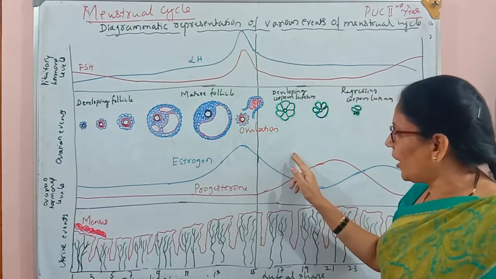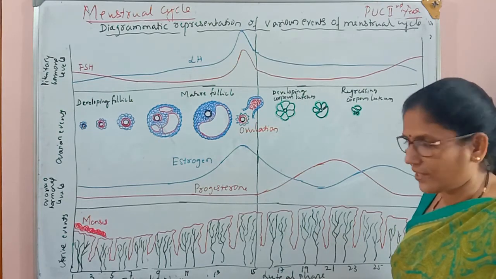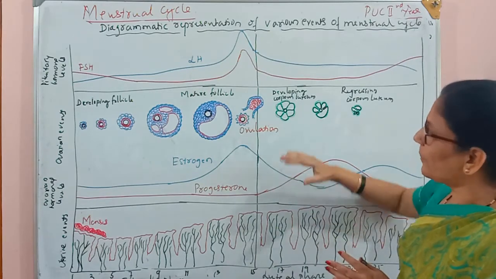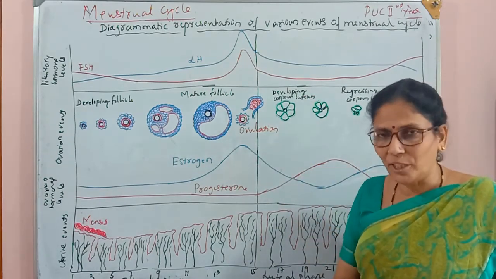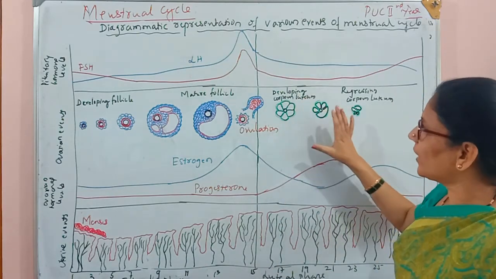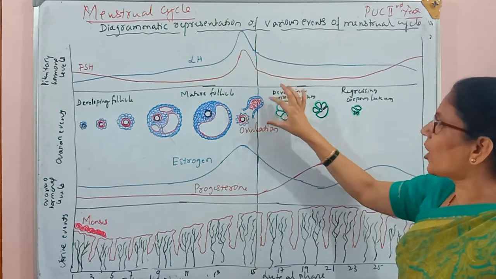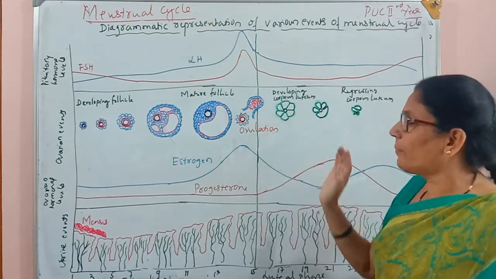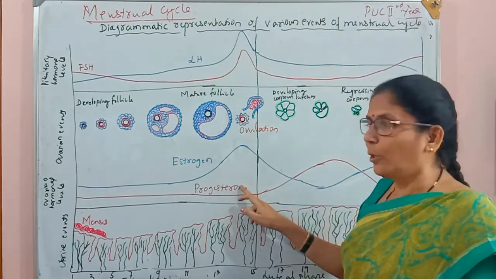After ovulation, the next stage is called the luteal phase or secretory phase. Here also we can notice events inside the ovary and inside the uterus. Inside the ovary, the ruptured Graafian follicle transforms into the corpus luteum, which acts as a temporary endocrine gland and secretes the hormone progesterone.